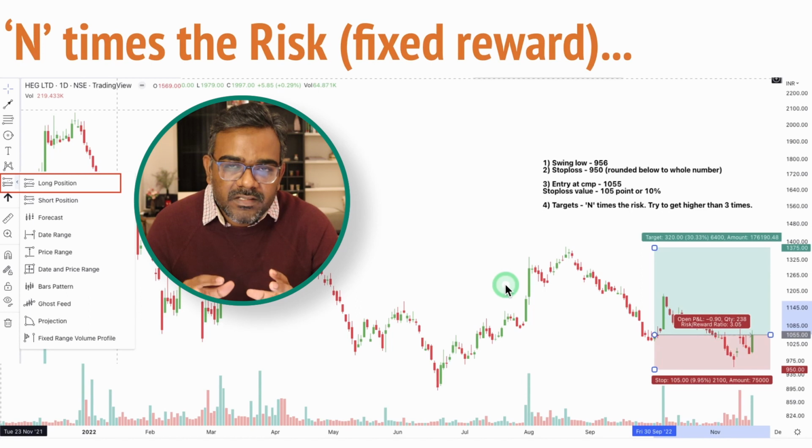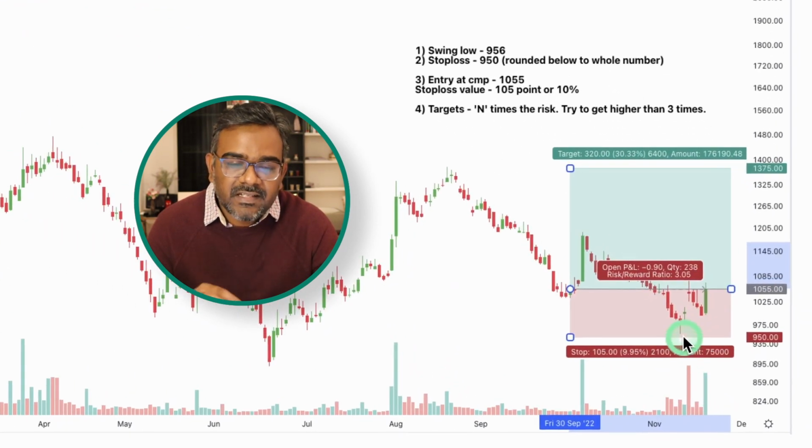Now first, the rule is when you have a chart, you need to first find a swing low on daily charts. Now here I've taken the example of HEG, which I released the video on Sunday. So I'm taking the example of HEG, and here I'm going to find the swing low on the daily charts. The swing low here in this daily chart is around 956. So I made a note here. So 956 is the swing low, and you need to round up your stop loss to the nearest whole number.